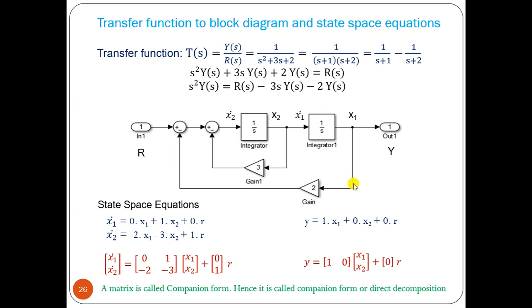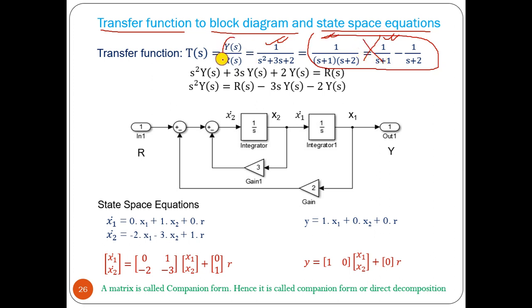Now let us see how, if we know the transfer function, we can draw its block diagram and find the state space equation. One transfer function can be written in these three forms. This is the normal form, this is the cascade form, and this is the parallel form. So we can find it very easily. Now let us take this particular example. Forget about these two. So this is the transfer function.